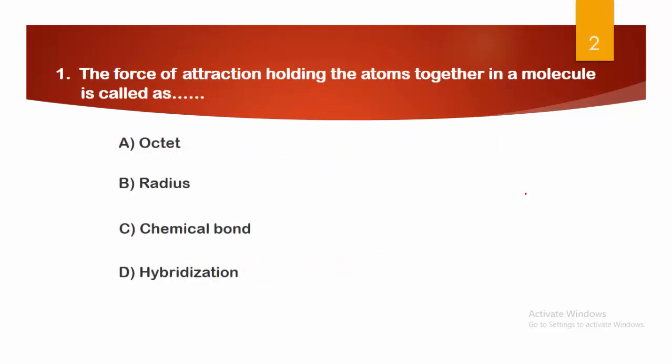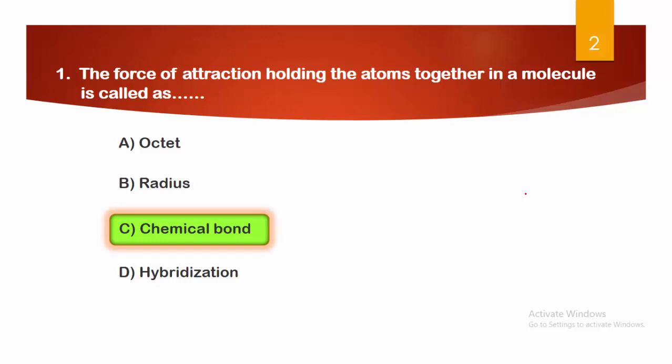The first question: the force of attraction holding the atoms together in a molecule is called as. Options: A. Octet, B. Radius, C. Chemical bond, and D. Hybridization. This question is very simple. Whenever two atoms in a molecule are held together by a certain force of attraction, it is called a chemical bond. Due to the chemical bond, the atoms are held together with a force of attraction in a molecule.